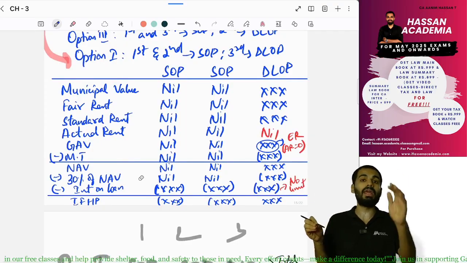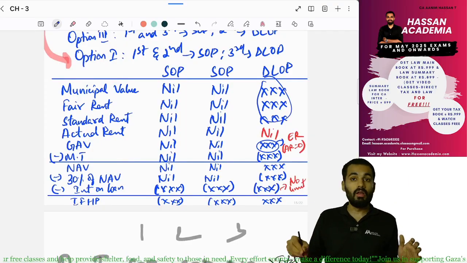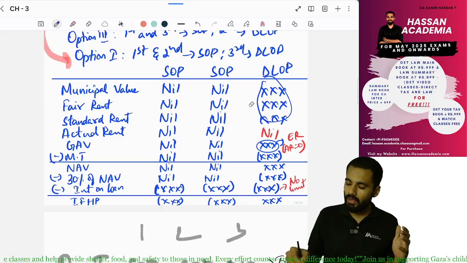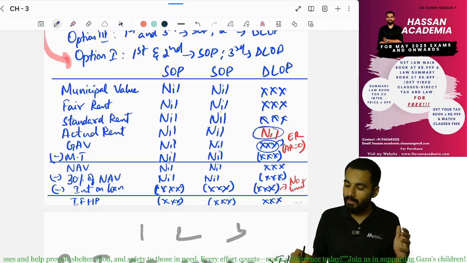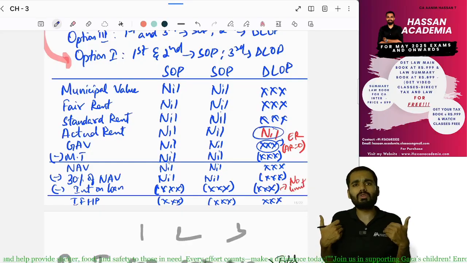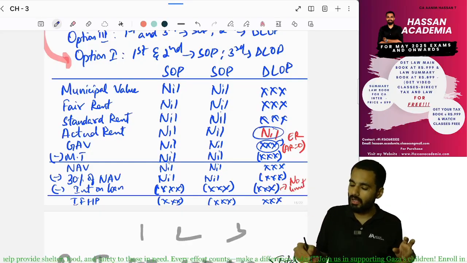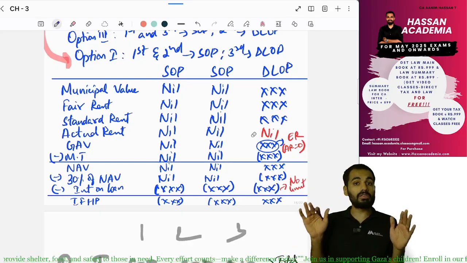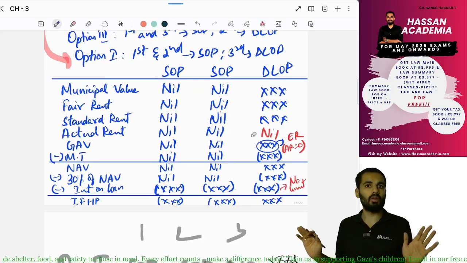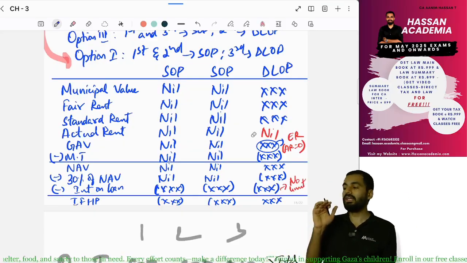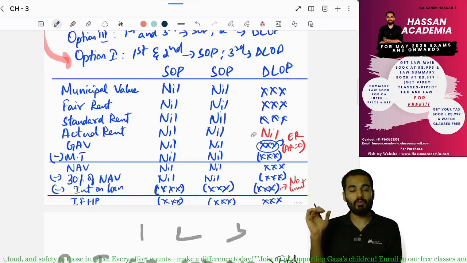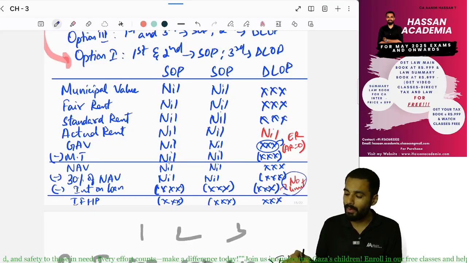But for deemed let out property, we will calculate the expected rent. Expected rent we will calculate and find. But actual rent is nil because we are not actually getting any rent. So what is gross annual value? Expected rent is the gross annual value. Minus municipal tax comes NAV, minus 30% of NAV, and interest on loan has no limit.